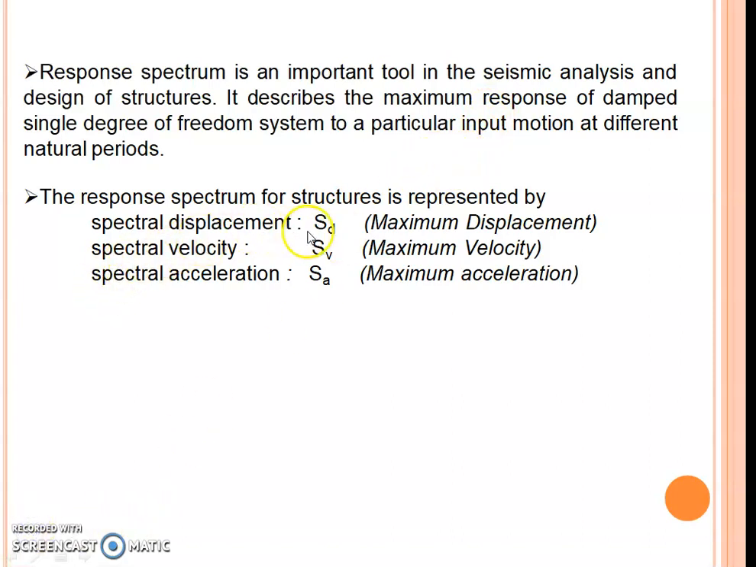These maximum displacement, maximum velocity and maximum acceleration are also called spectral displacement SD, spectral velocity SV, and spectral acceleration SA.